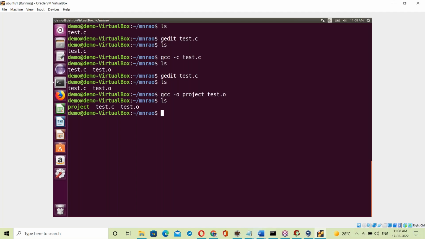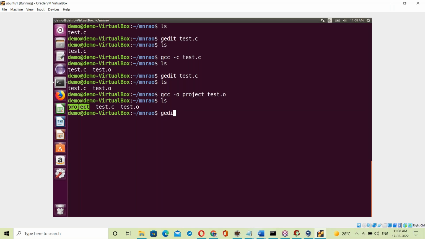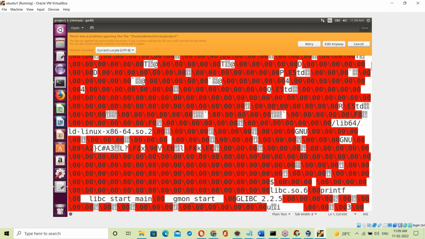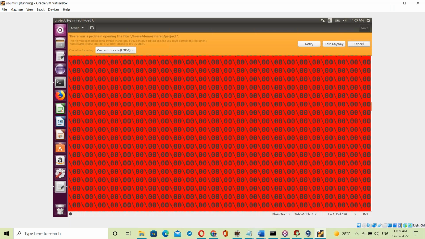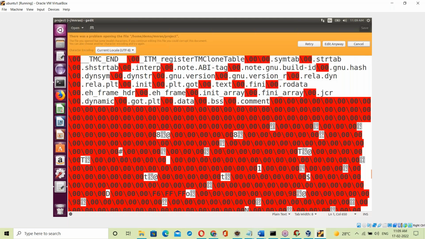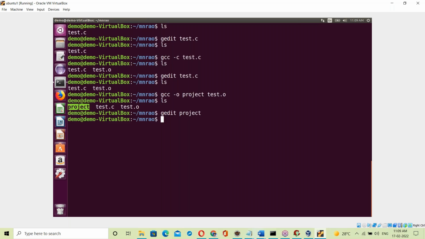Okay, let me show that. Now, see the project exe file. gedit project. Let me open that exe file. Just a minute, it's opening. See, this is the exe file: zeros and ones format. It's the exe file's binary code, a system-understandable language. It's a binary code file.